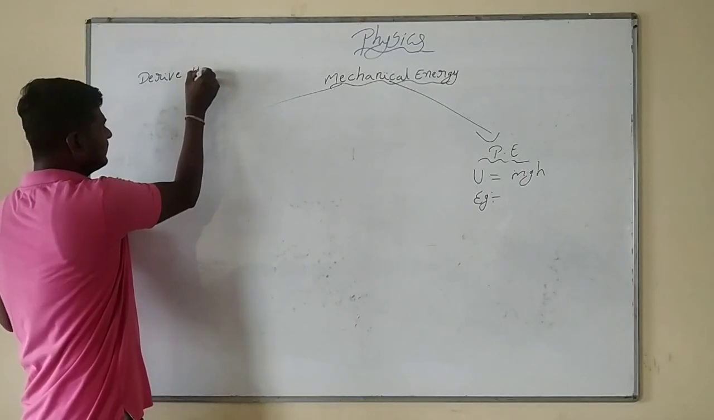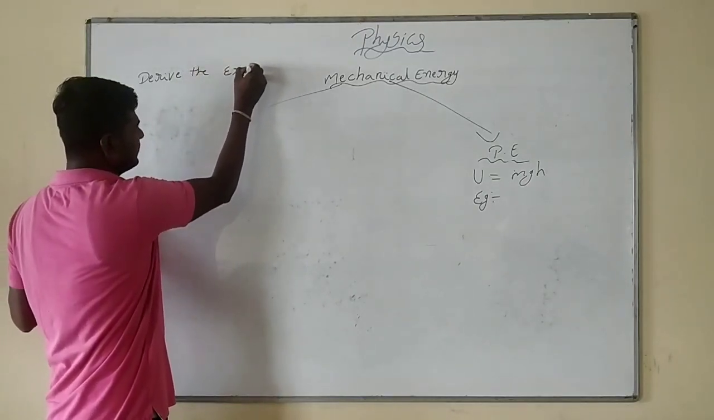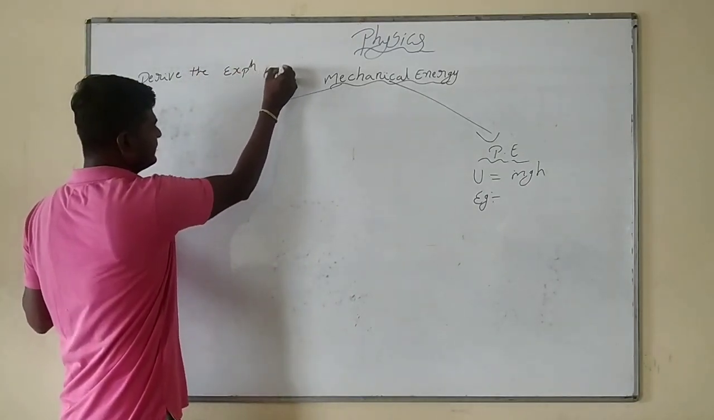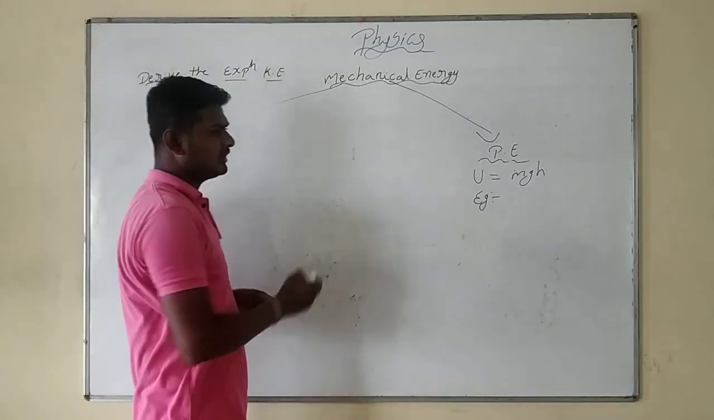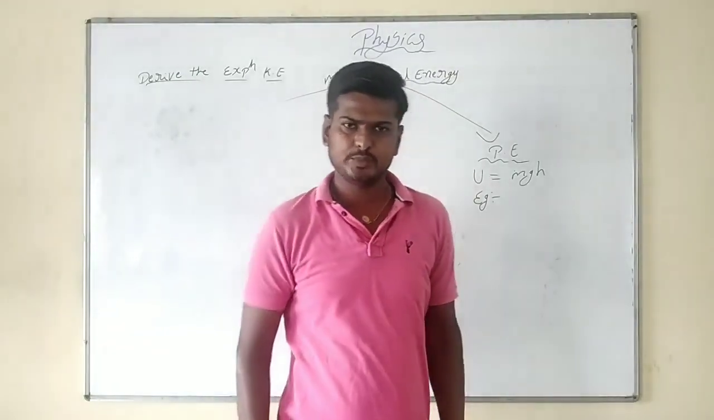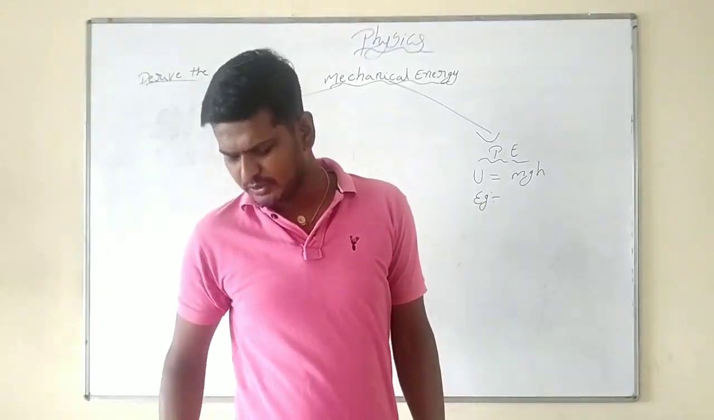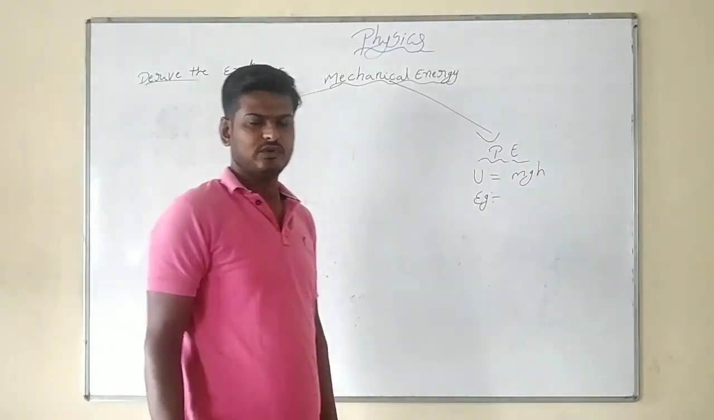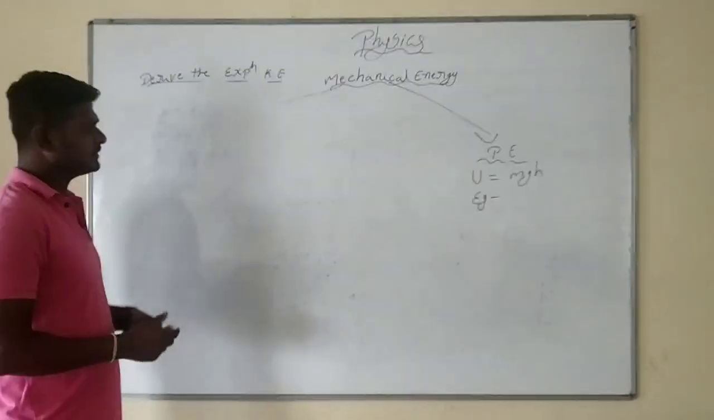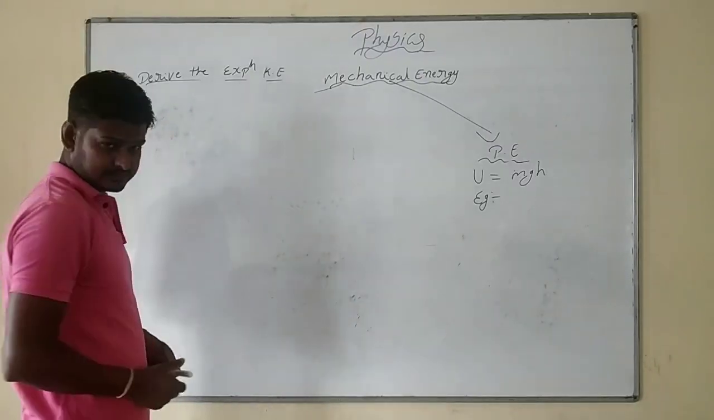Derive the expression for kinetic energy. Already I told the kinetic energy will be half mv square. We should know how we are going to get the expression for kinetic energy. I have to derive the expression for kinetic energy, which means I am going to